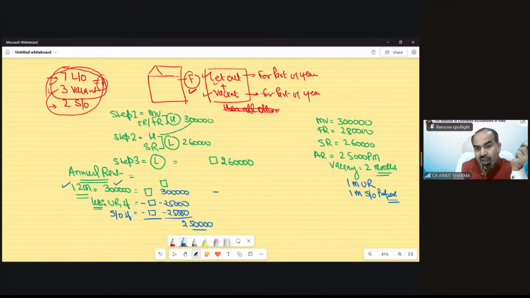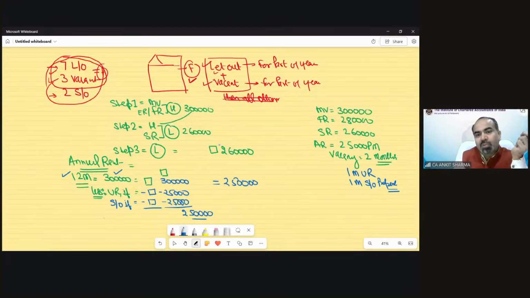But if these are there, then we'll take this reduced value outside for the purpose of comparison. And now the comparison needs to be done. Higher would be GAV. So in this case, you can see this value is higher. So the standard rent, which was lower, which was a fixed value, that's going to be called GAV. But things do not end yet.